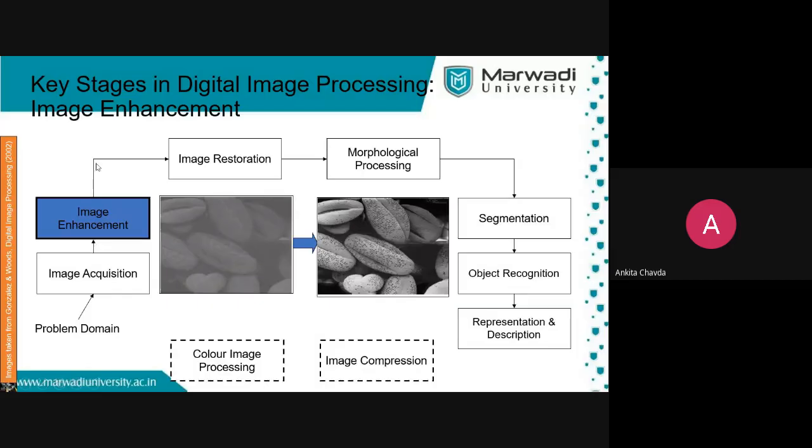Then image restoration is one unit, morphological processing one unit, segmentation one unit, and color image processing one unit. These are all key stages and each is a single unit. In depth we will see how we do this, but at least you should know the overview of what we are going to do.